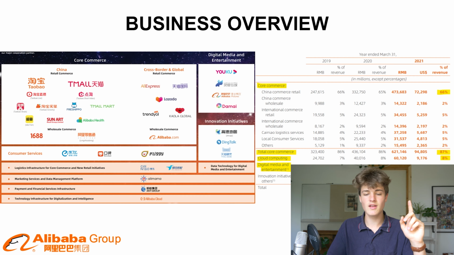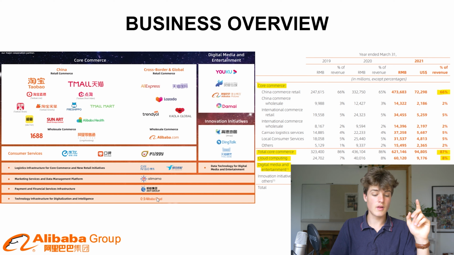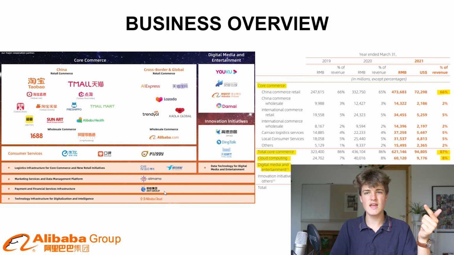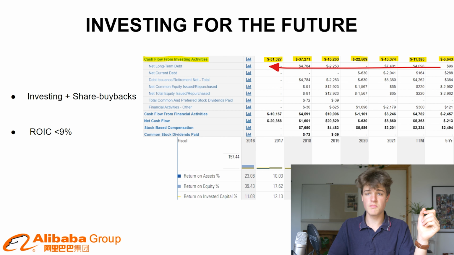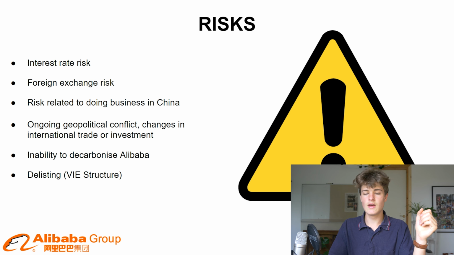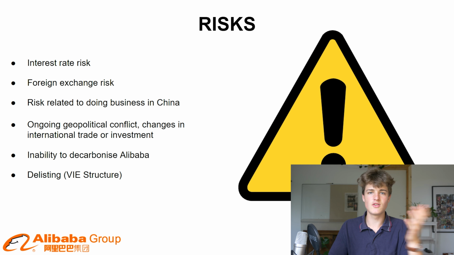For example, they held back the IPO of this business right here, Ant Group, where Alibaba has like a 20% stake, I think. That is a pretty big company, and it wanted to IPO, but then the politicians, the government, came and said, no, we can't have this, and they stopped the IPO. So that is also one thing that made investors worry about doing business in China. What if suddenly also fines, which is one thing, they had to pay like $2 billion in fines for some things related to doing business in China.